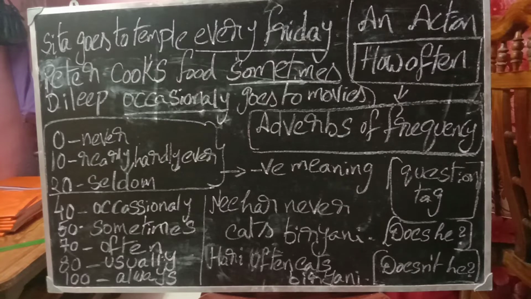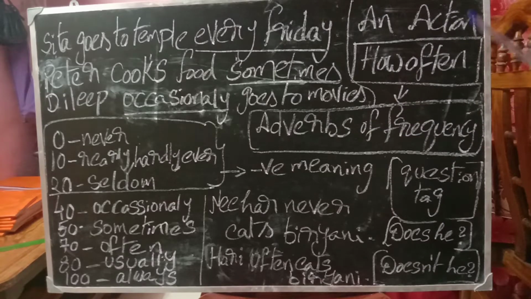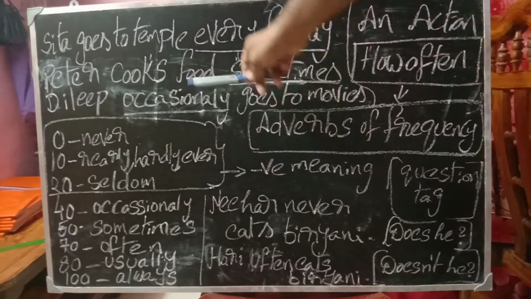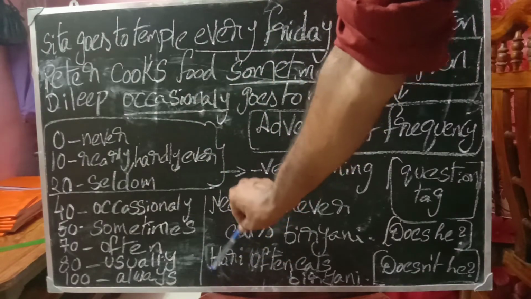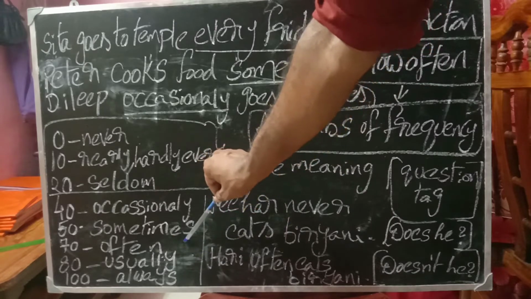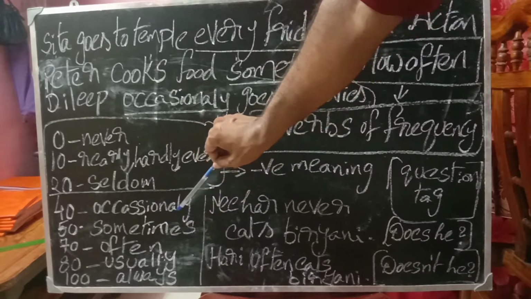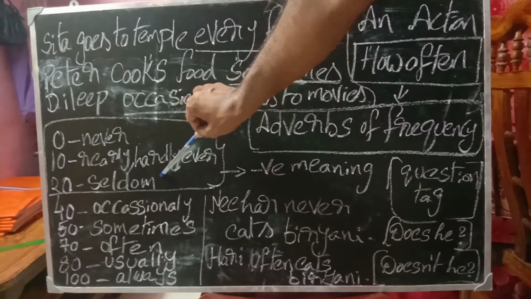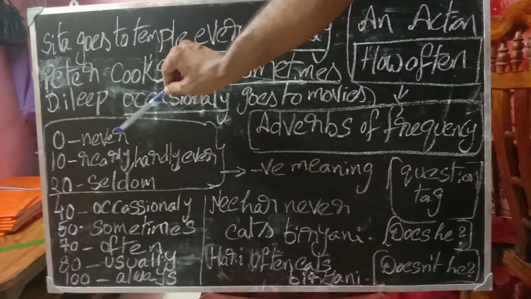It will help you in question tags, especially because it doesn't stop with identifying the adverbs of frequency. So 100 means always, 80 usually, 70 often, 50 sometimes, 40 occasionally, 20 seldom, 10 rarely, hardly ever, 0 never.